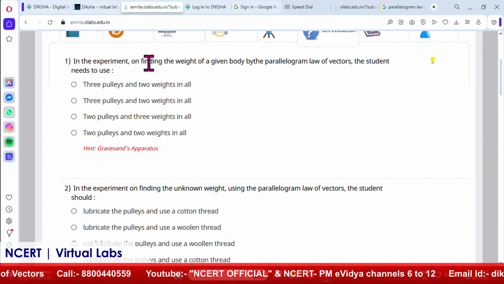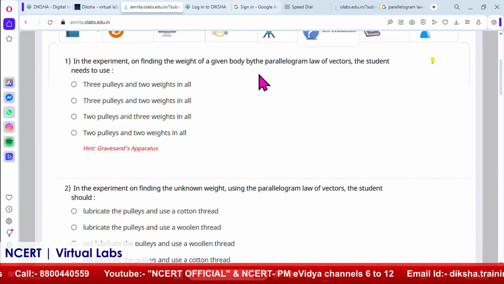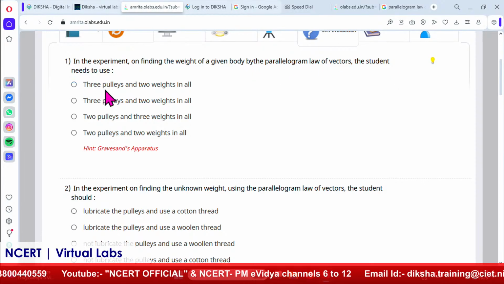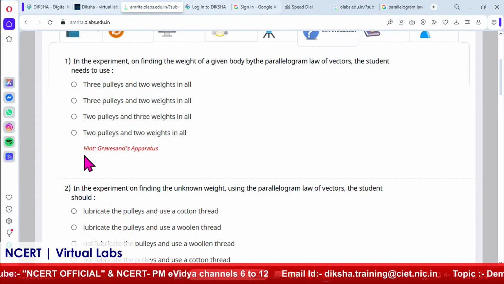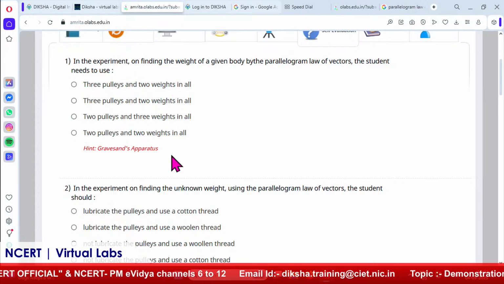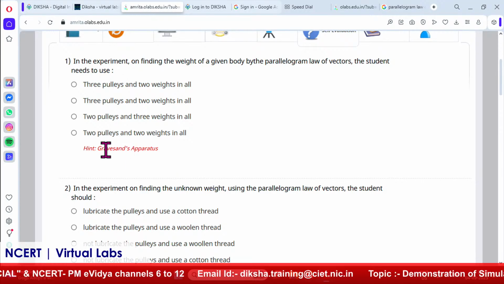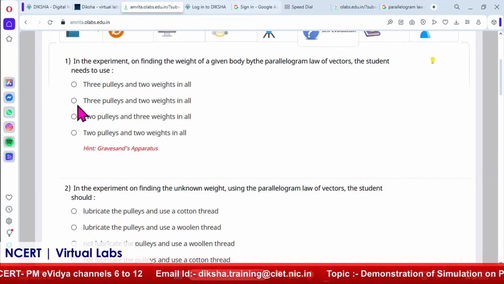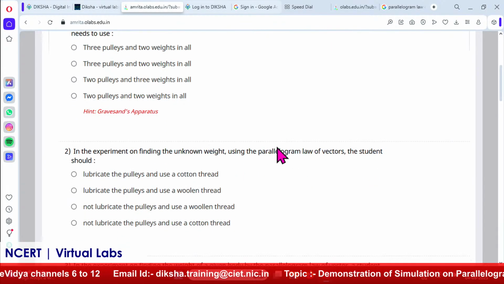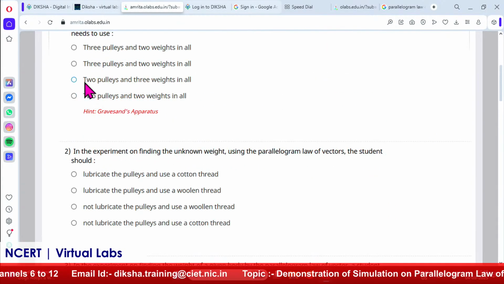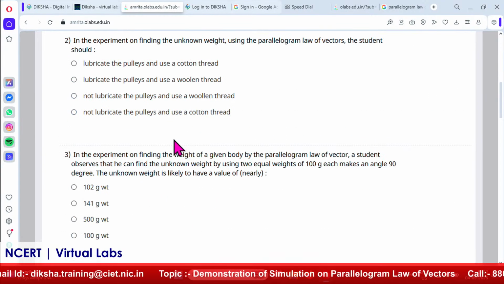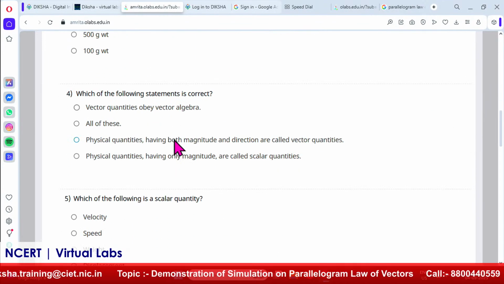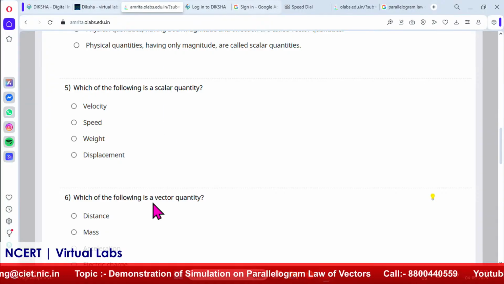So in the experiment on finding the weight of a body by the parallelogram law of vectors, the student needs to use 3 pulleys or 2 pulleys and 3 weights in all. Once the hint is given about the Gravesend apparatus, the student can imagine that it has only 2 pulleys and 1 weight. So accordingly you will answer it: 2 pulleys and 3 weights in all. In this way the student can go through the entire questionnaire.